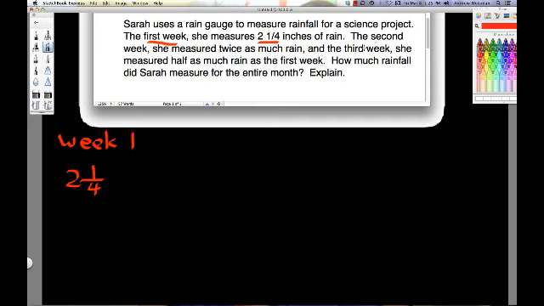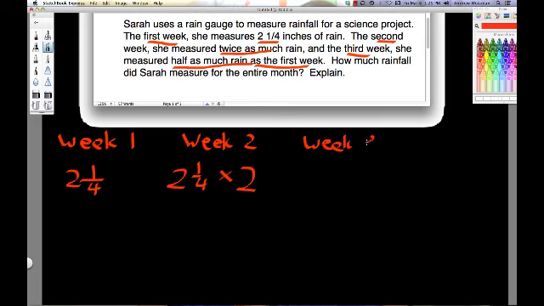The second week, so now we're at the second week, she measured twice as much rain. So week 2, she measured what we had the first week, twice as much. So that's like multiplying it by 2. And the third week, she measured half as much as the first week. So week 3, she measured half of this. And if you remember, of means times, half of.